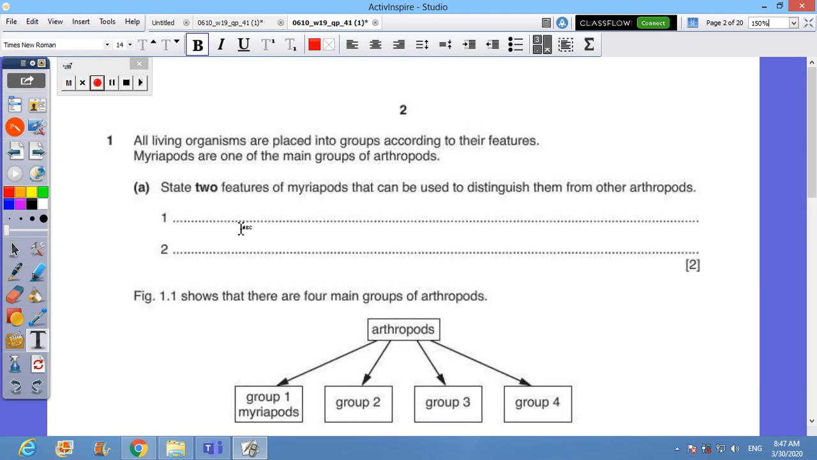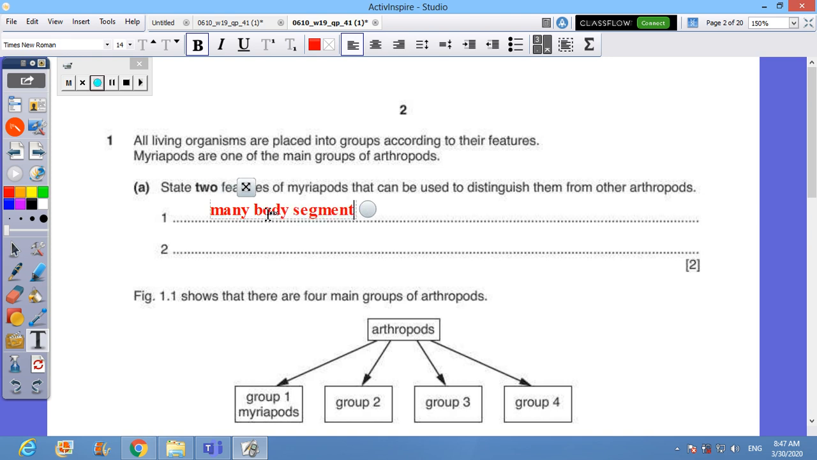It reads, all living organisms are placed into groups according to their features. That's what you call classification. Myriapods are one of the main groups of arthropods. State two features of myriapods that can be used to distinguish them from other arthropods. So I cannot use any of the characteristics which are common among arthropods. I should use unique characteristics which exist only in myriapods.